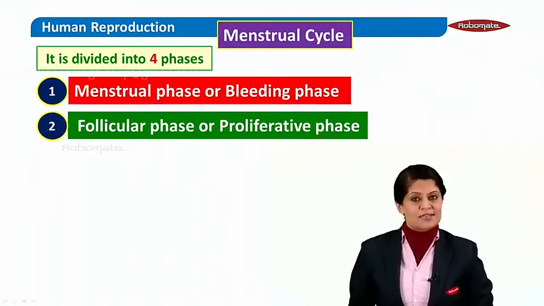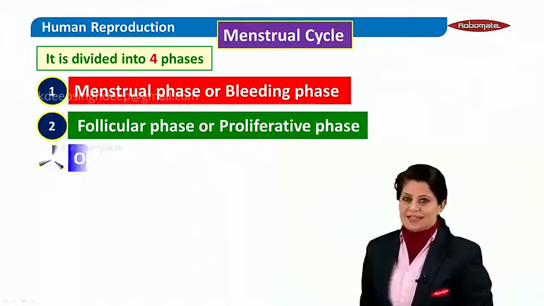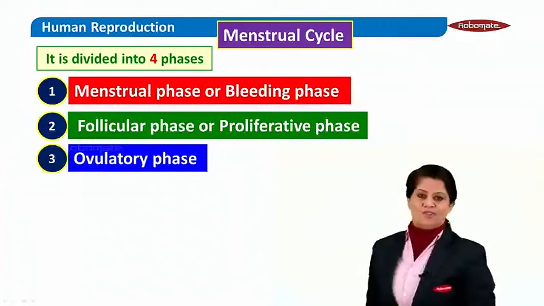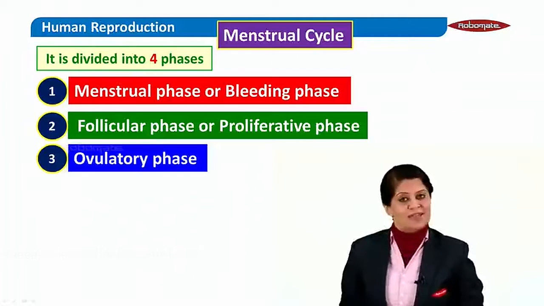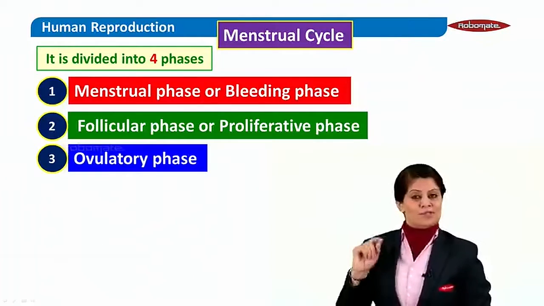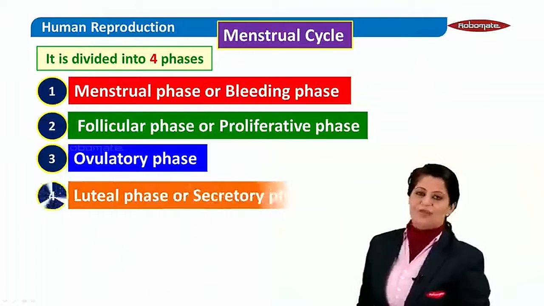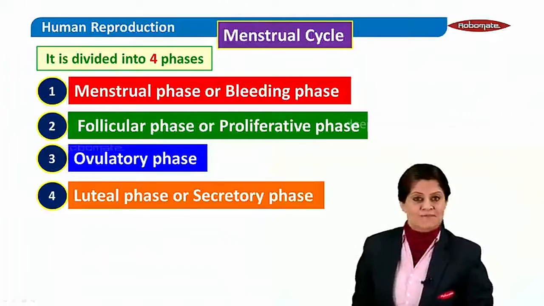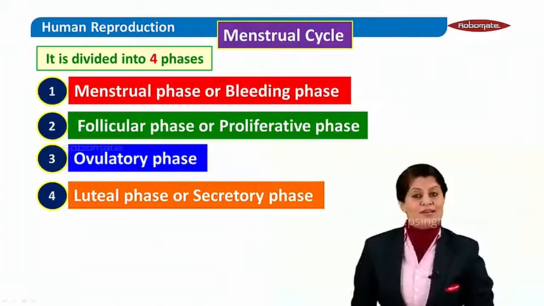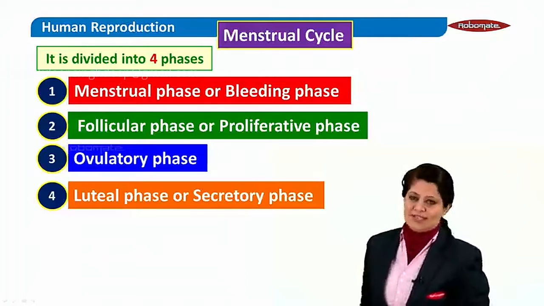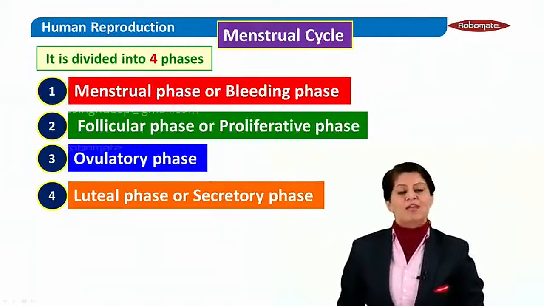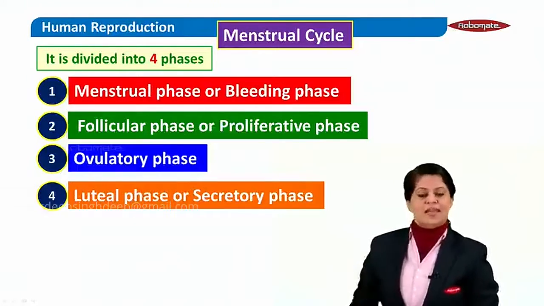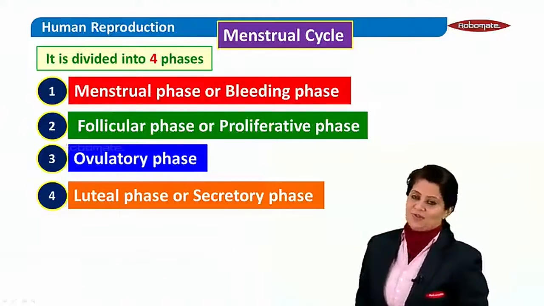The third phase is when the ovum is released. That's called the ovulatory phase. And the last phase is when the corpus luteum is formed. That's why it's called the luteal phase or the secretory phase. I hope you learned the names of the different phases of the menstrual cycle. We are going to deal with each of these phases in detail in the next module.